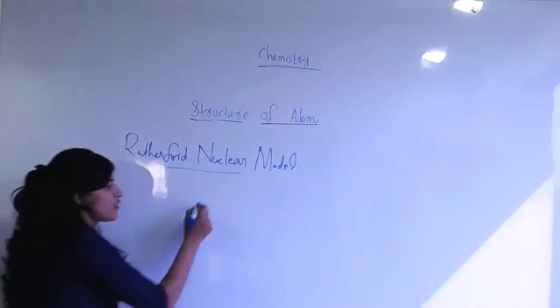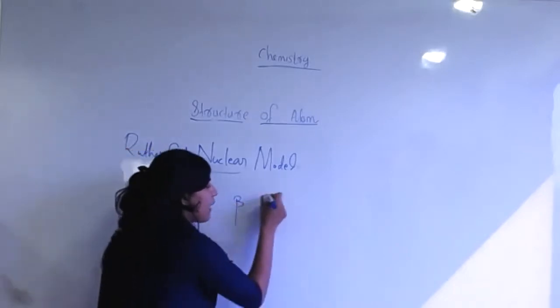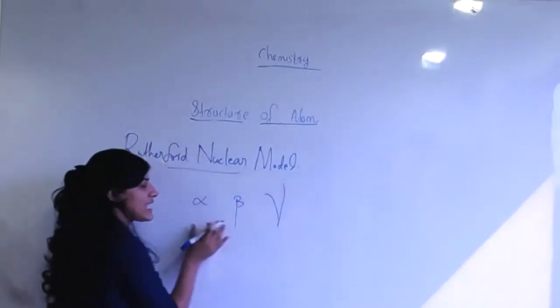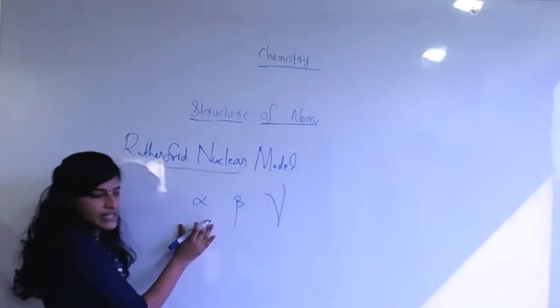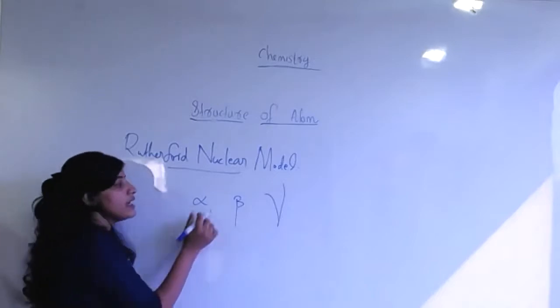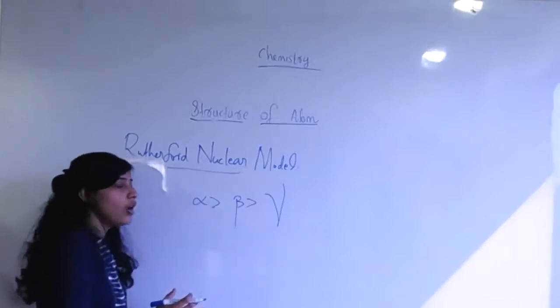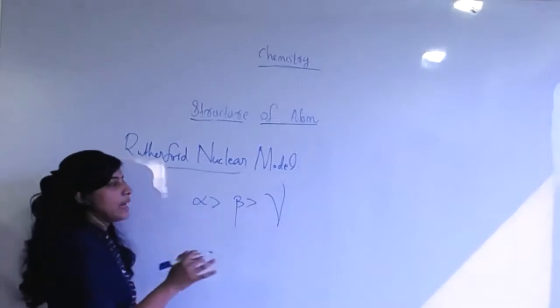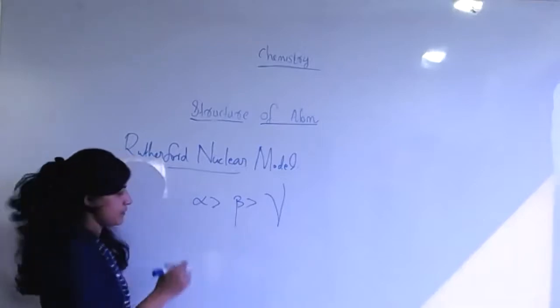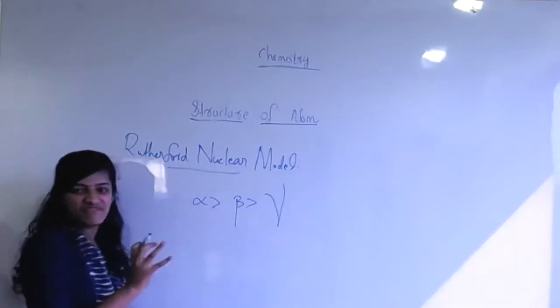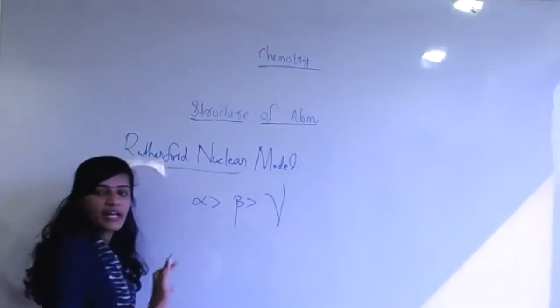In physics, I think you are familiar with alpha, beta, and gamma. In ionization energy, the alpha particle is very high, then beta is a little bit, and gamma is very low. But in terms of penetrating nature, the alpha particle is very weak, but gamma is very good.